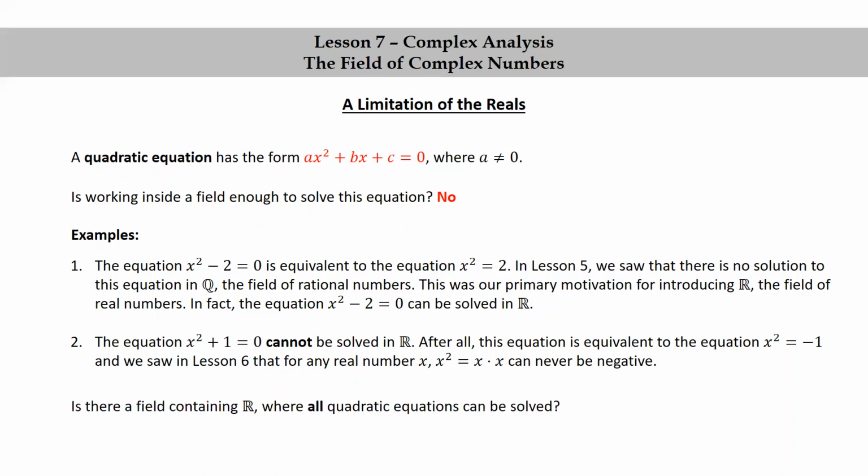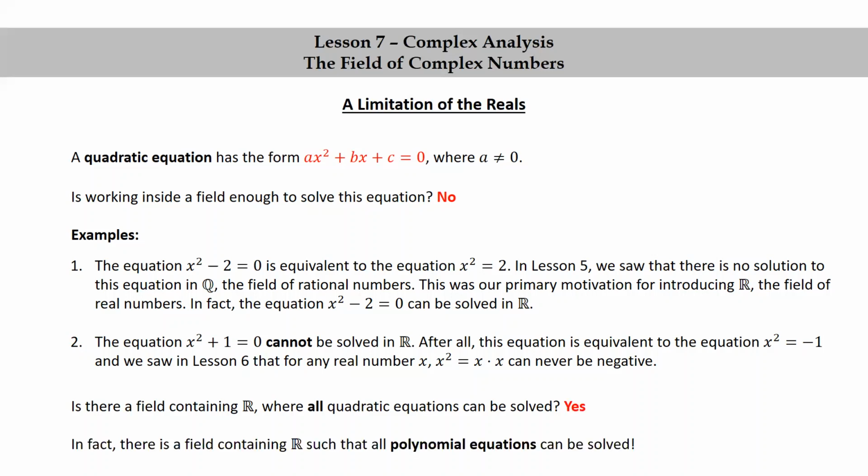Is there a field containing R where all quadratic equations can be solved? The answer is yes. In fact, there is a field containing R, namely the field of complex numbers, such that all polynomial equations can be solved. By a polynomial equation, we mean one of the form a sub n x to the n plus a sub n minus 1 x to the n minus 1 plus dot dot dot plus a1x plus a0 equals 0.